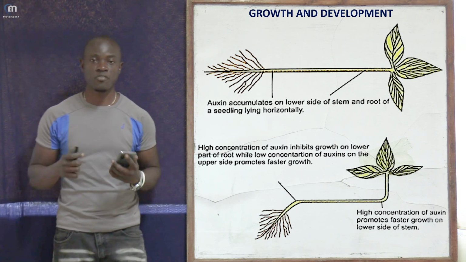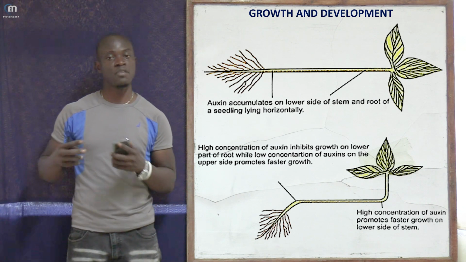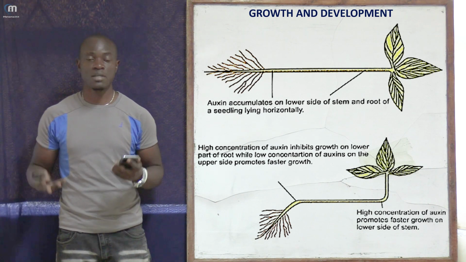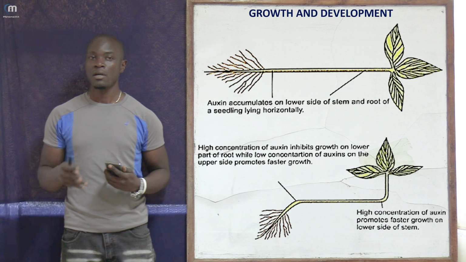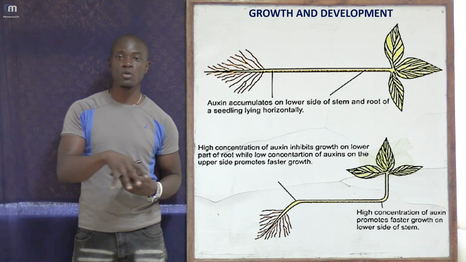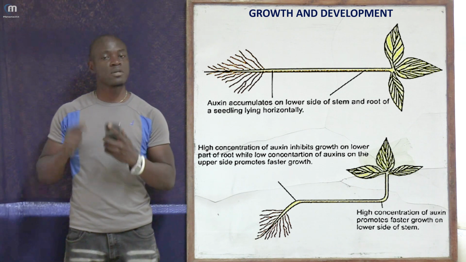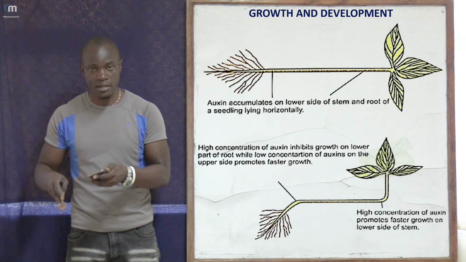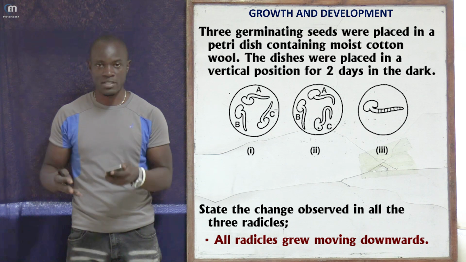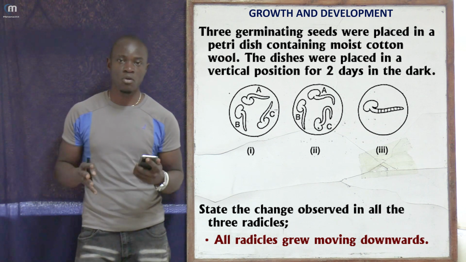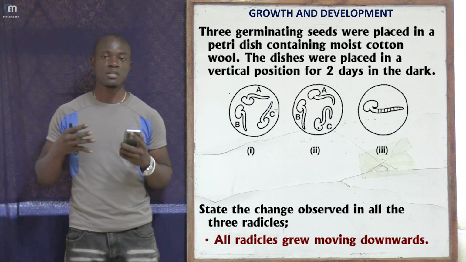That is the function of auxins that you are going to study in Form 4 in the topic of reception, response and coordination, subtopic of hormones. So remember, where auxin hormones are in plants, that part is going to grow faster. Where we don't have auxin hormone, that plant part is going to grow slowly.